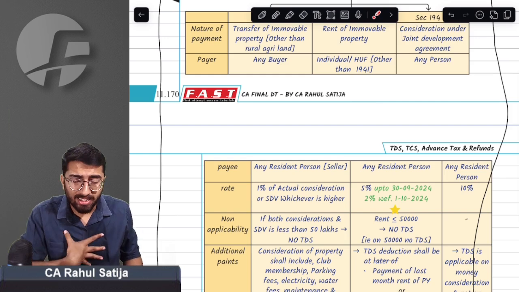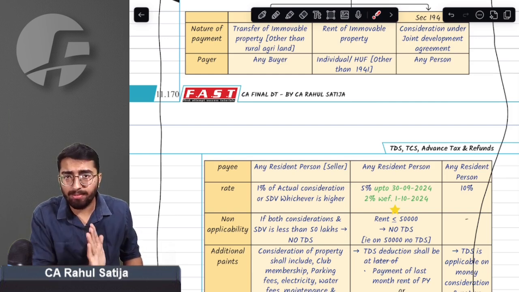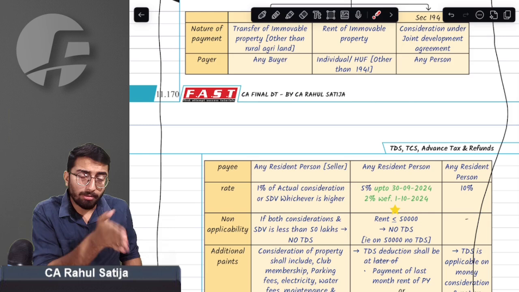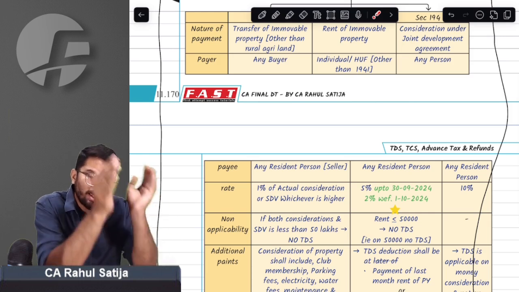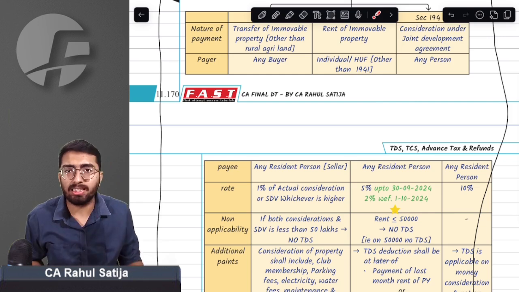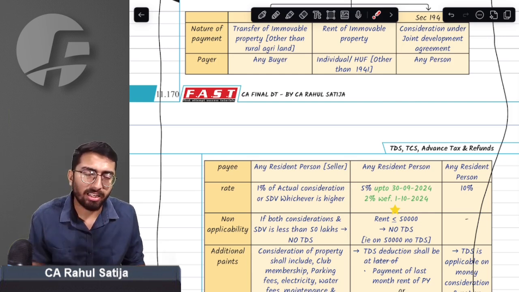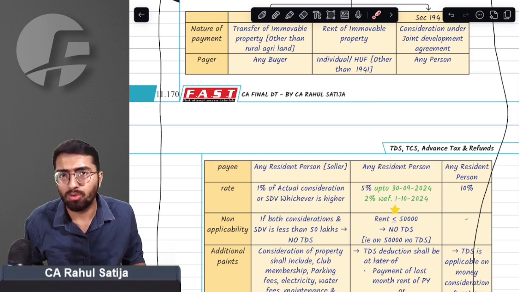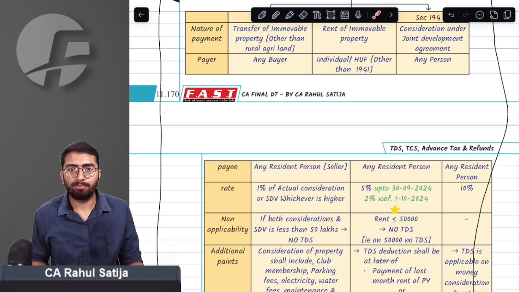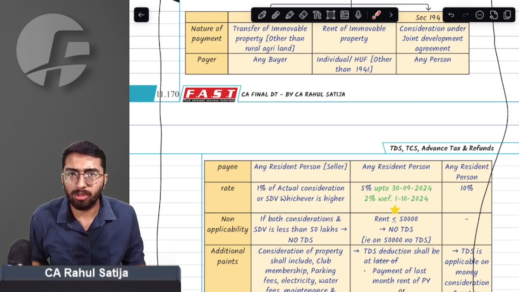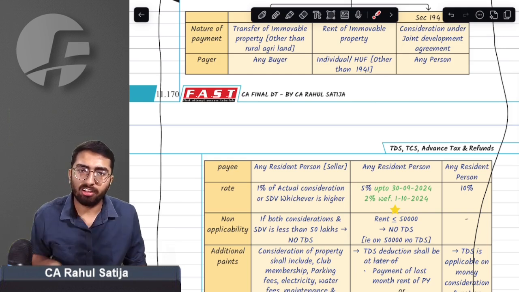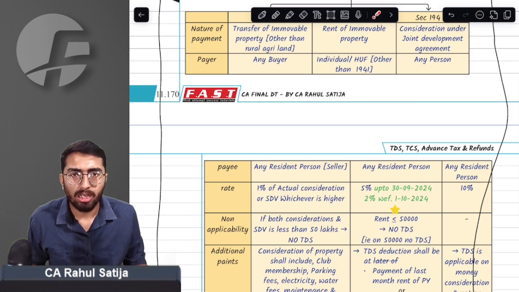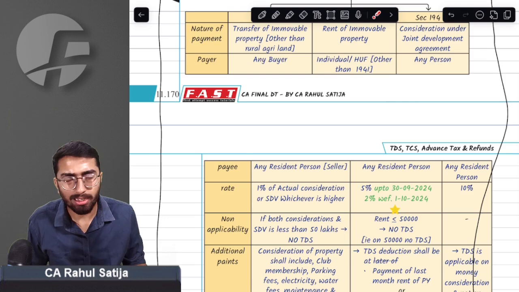In our case, since my consideration, Rahul's consideration, was 49.5 lakh rupees, it was below the limit. Mehul's consideration was also below the limit. But for the purpose of this section, you have to club the consideration of all the buyers and find out whether it exceeds 50 lakh or not. If it exceeds 50 lakh, then TDS is required to be deducted on the whole amount at the rate of 1%. Even though my consideration is lesser than 50 lakh rupees, I am required to deduct TDS, because with effect from 1st October 2024, consideration from all the buyers is to be merged to find out the threshold limit.